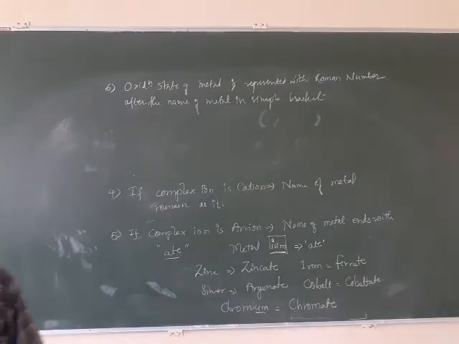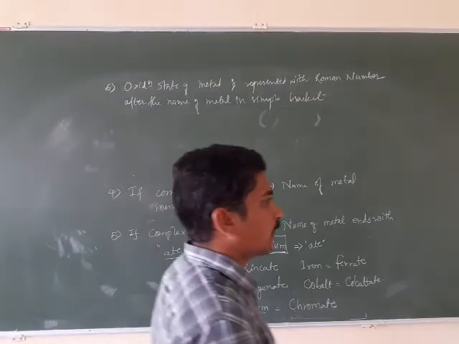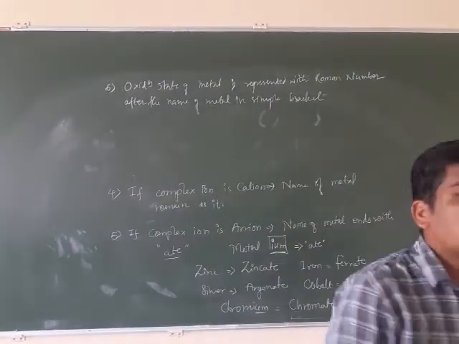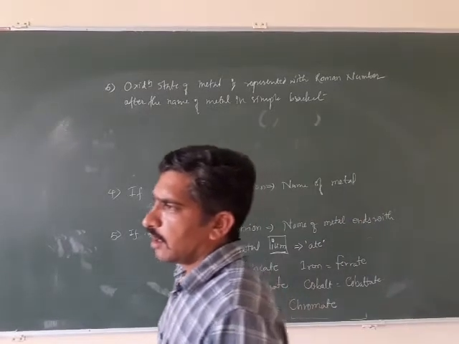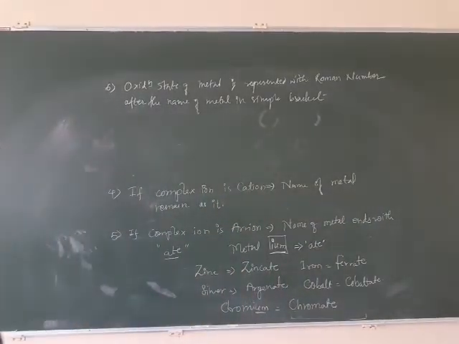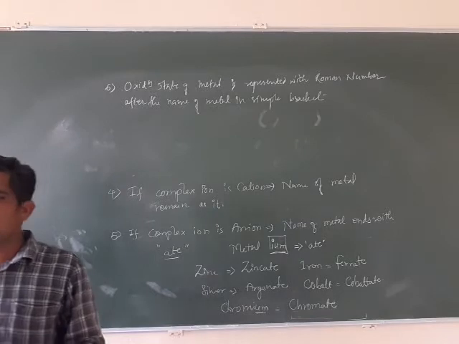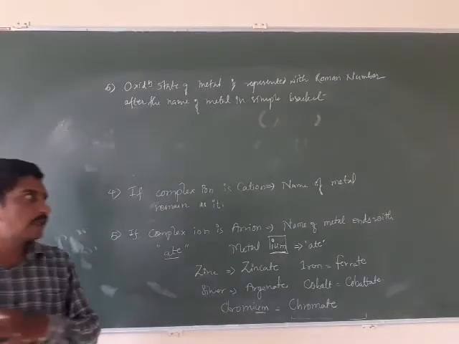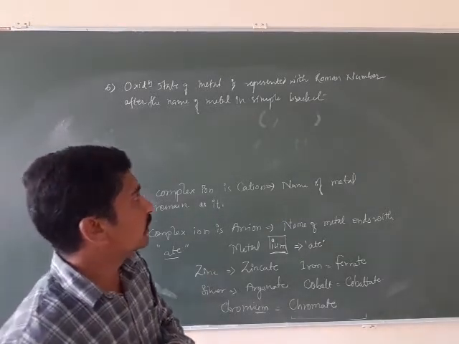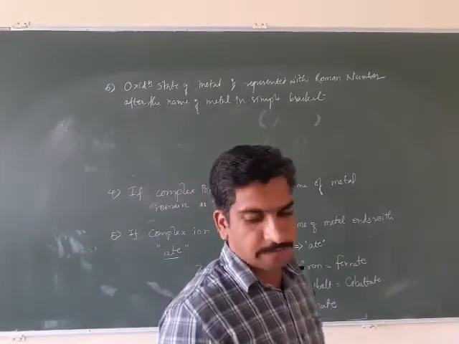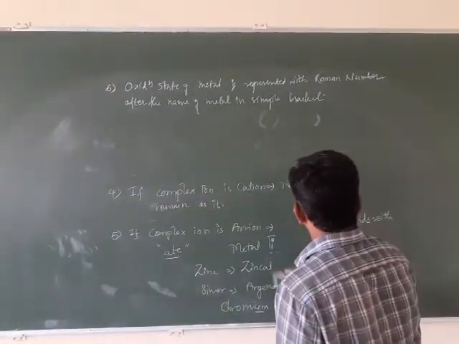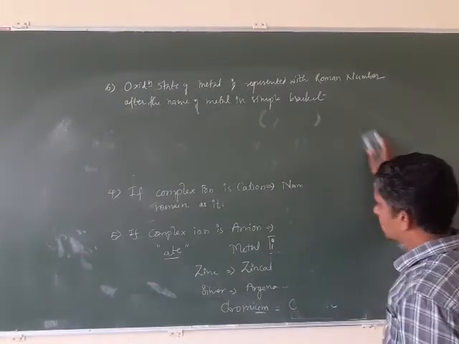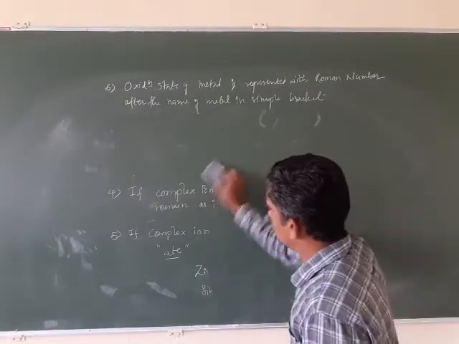So if there are 3 Cl outside the square bracket, you have to write chloride, not trichloride. So these are some simple rules to write the name of a coordination compound.